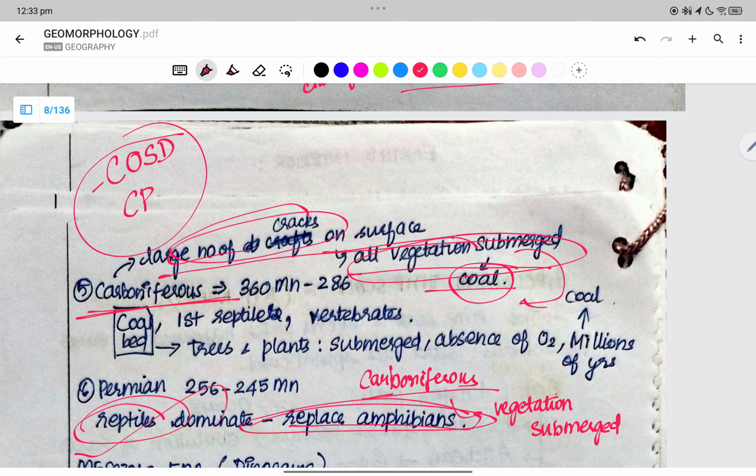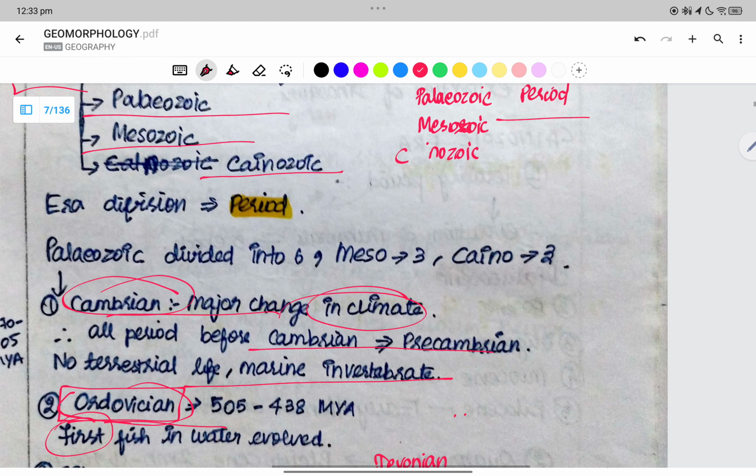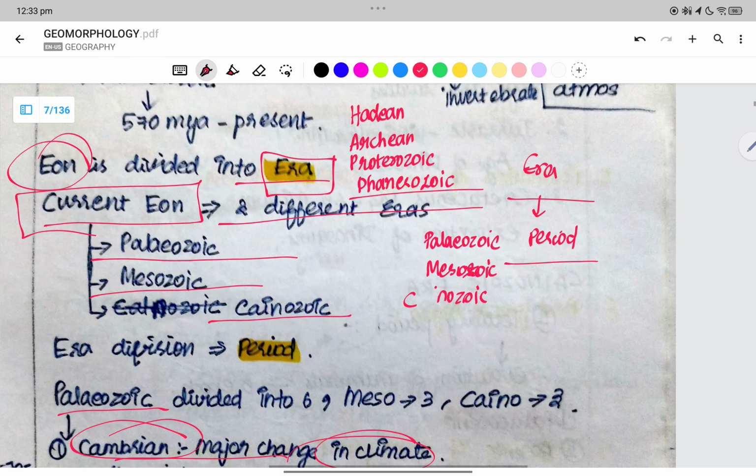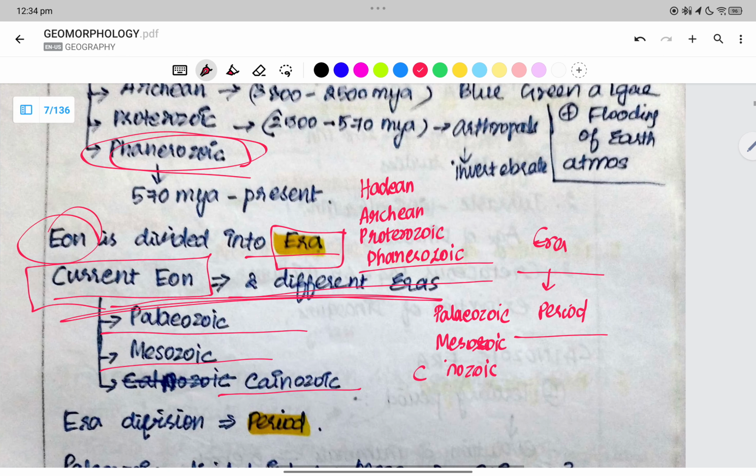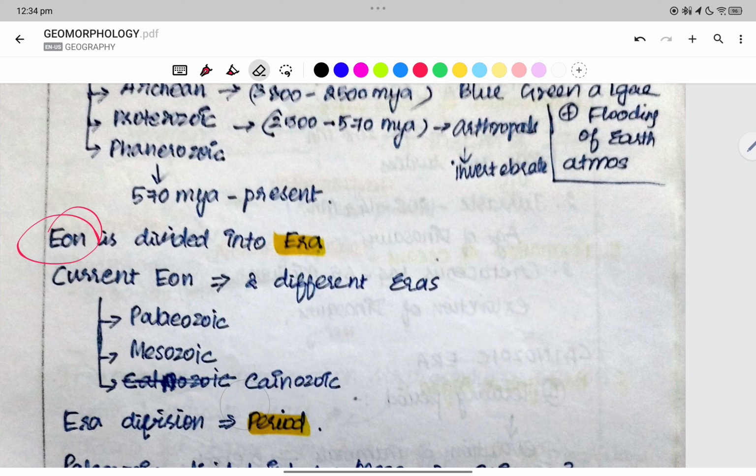Now all the six are related to what? Paleozoic era is having these periods, right? Next we have the Paleozoic era. Which is the current era? Phanerozoic is divided into Paleozoic, Mesozoic, Cenozoic. So the current eon is divided into three eras, right?